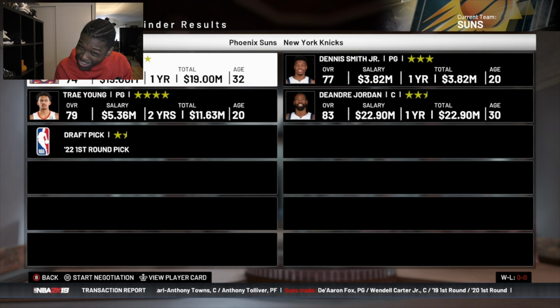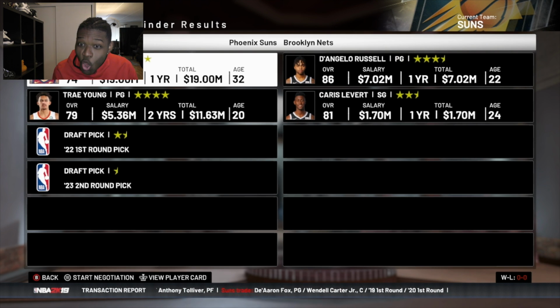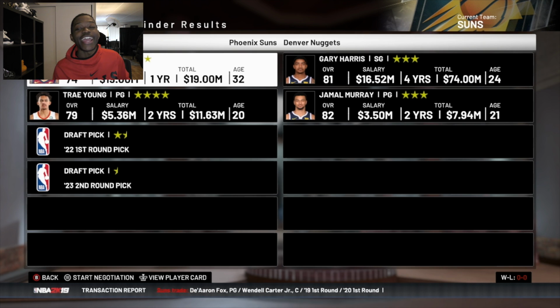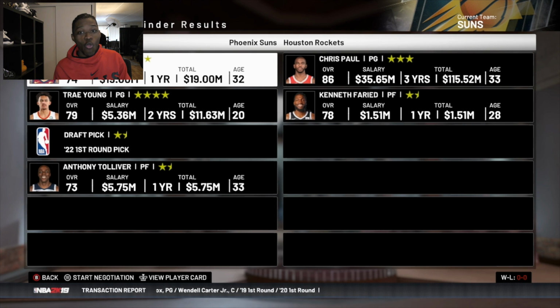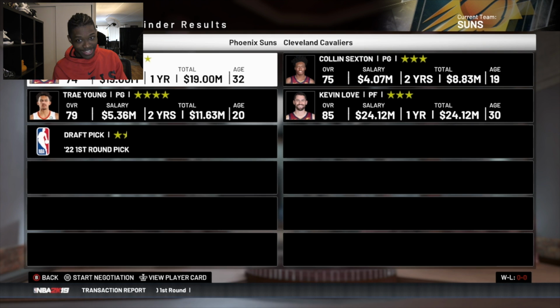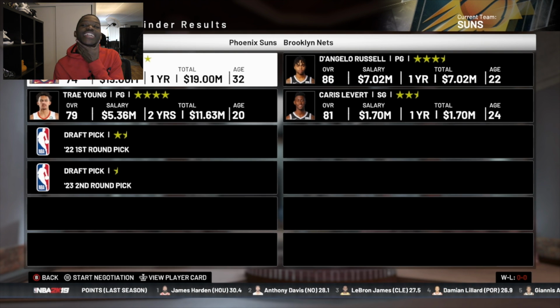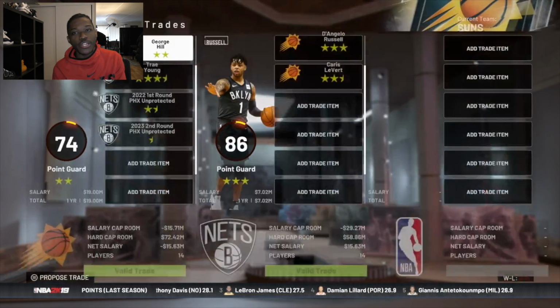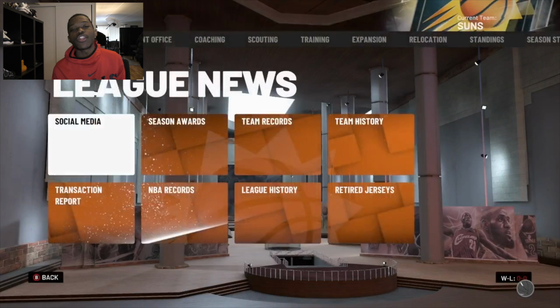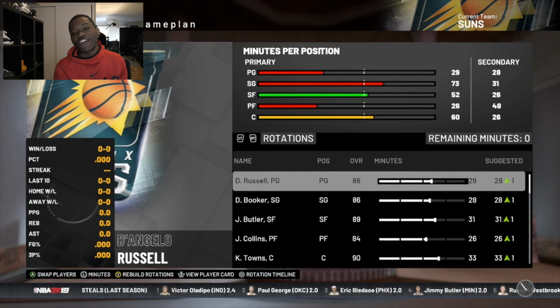But that one, though? Kemba? Or do I want D'Angelo and Karras? Or do I want Chris Paul? We got options here. I'm probably going to go D'Angelo, because Kemba Walker, you can easily trade for in almost any video. So I'm going to do D'Angelo, because I don't know if I've ever had him.